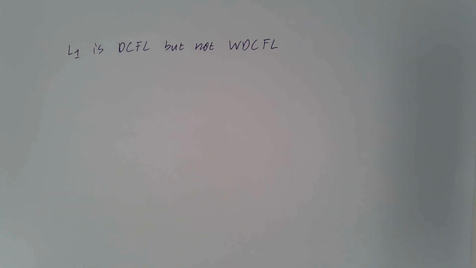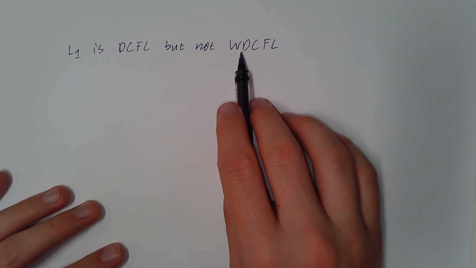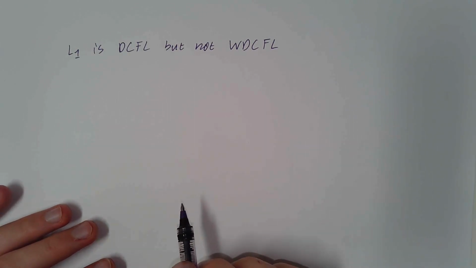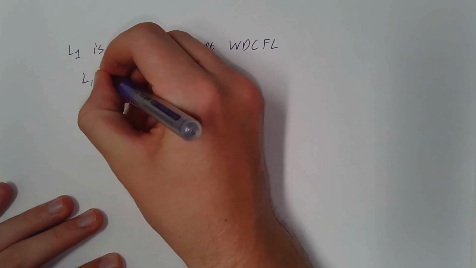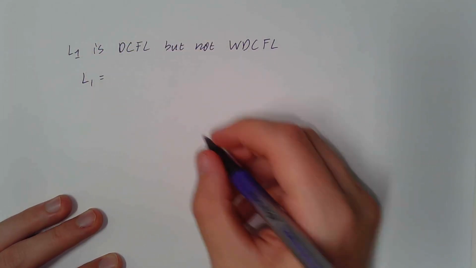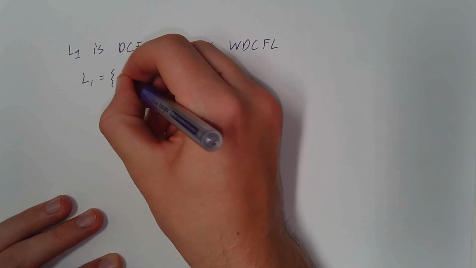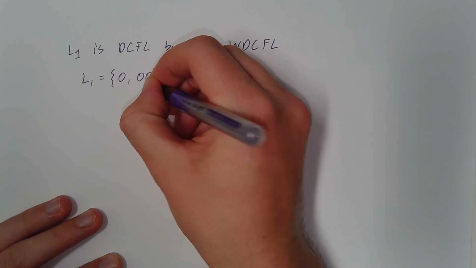So we have to find some language L1 that is deterministic context-free, but not weakly deterministic context-free. And that's pretty easy to show because we know that all weakly deterministic context-free languages have to satisfy the prefix-free property. So I can just choose some language that I know doesn't satisfy the prefix-free property, say the language of 0 and 00.